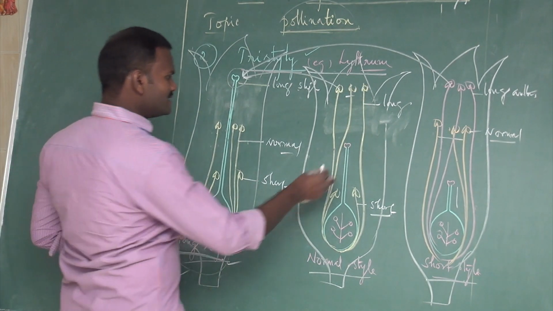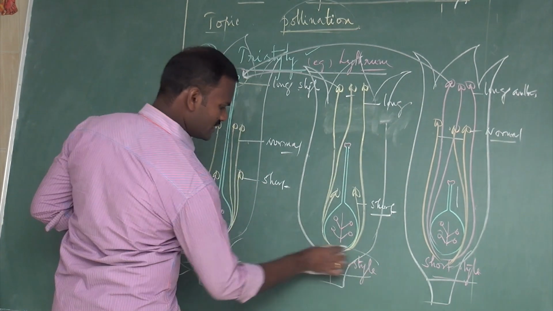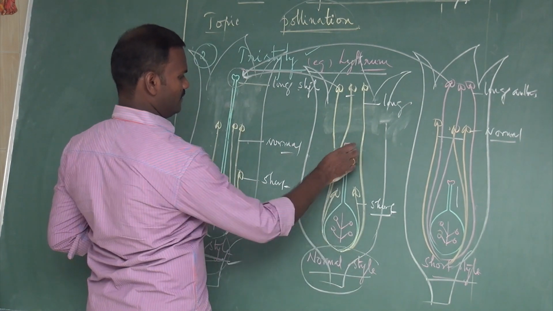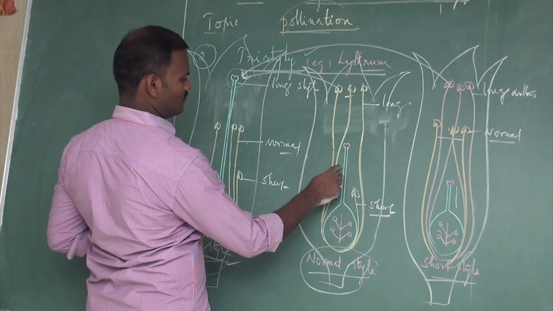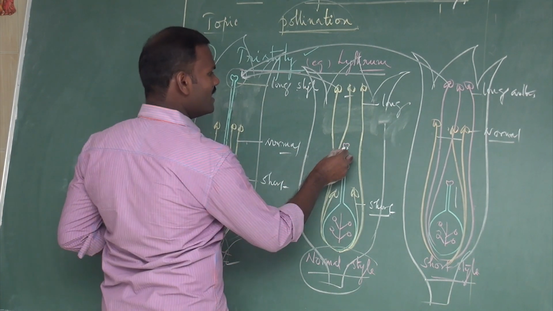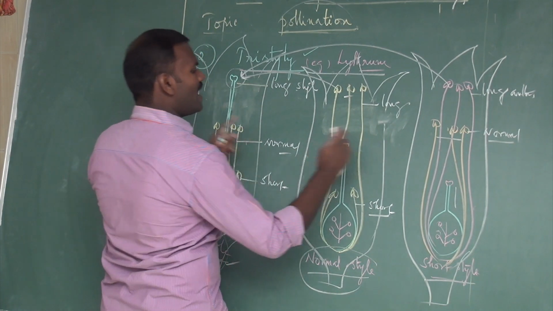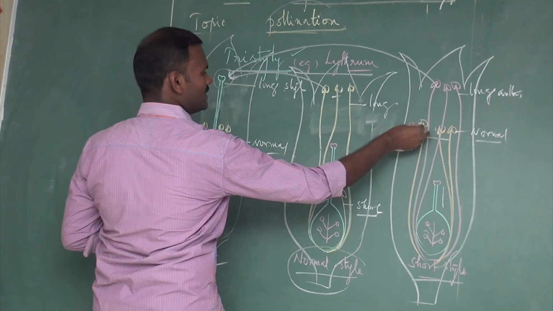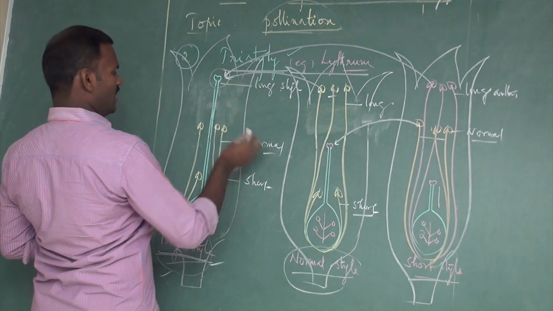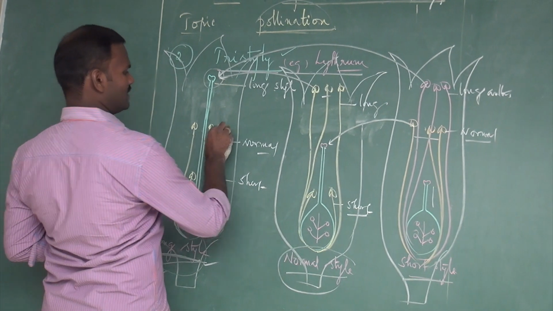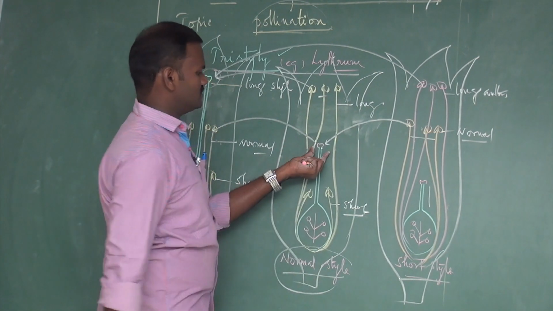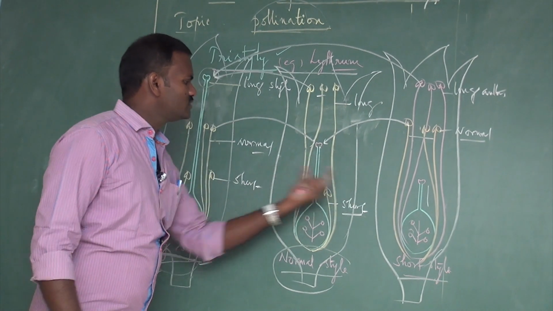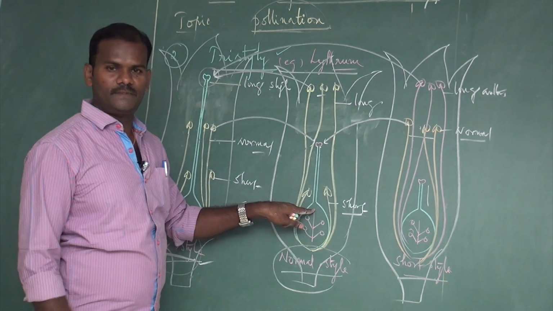And if we take this type of stigma, the second one is a normal type of stigma actually, normal length of the stigma, they can receive the pollen grain from the other two types of the same length. See here, the pollen grains are transferred to this only, possible. And these pollen grains from these anthers are transferred to the stigma of this only, possible. So they can receive from the other two types, not from their own type.